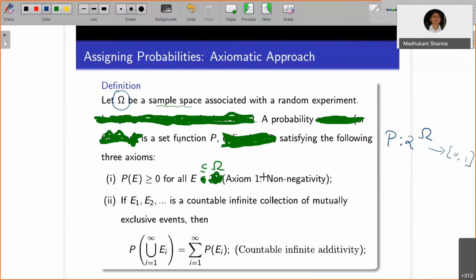Okay. So for any event, we say that E is an event when it is a subset of the sample space. You take any subset of the sample space, and then the first axiom is defining the non-negativity. So whenever you are saying that event E occurred, it has some probability. For example, you are rolling a die, and you write down all the possible outcomes, and let's say E is the event set of all even numbers, meaning the face shows an even number.